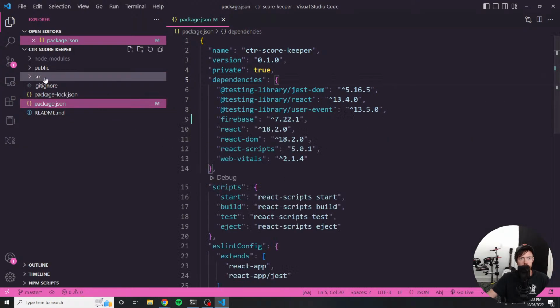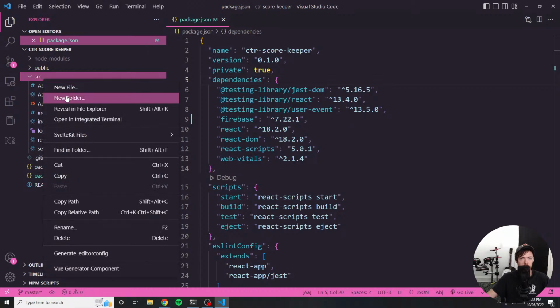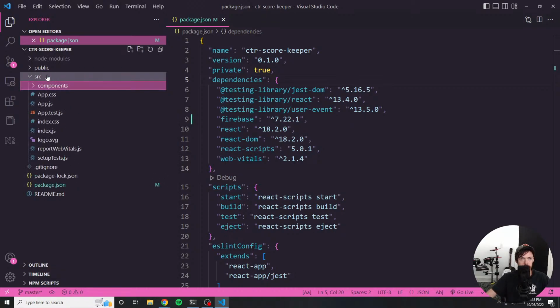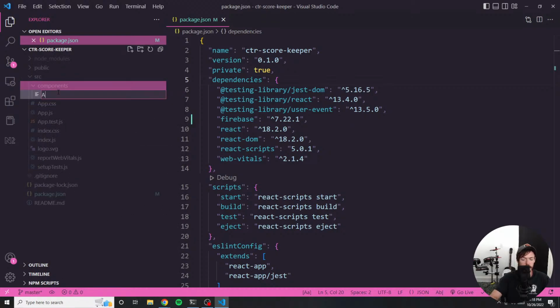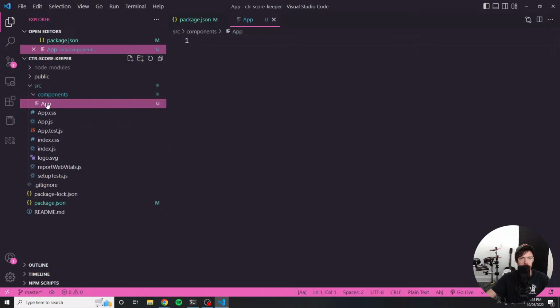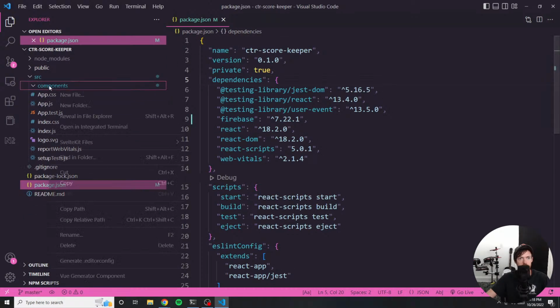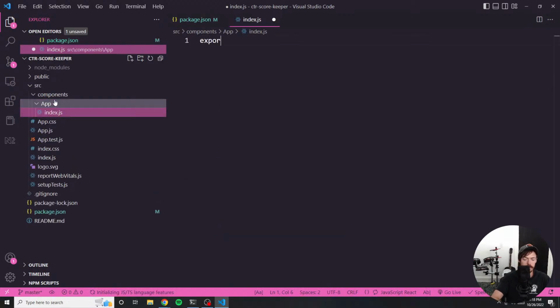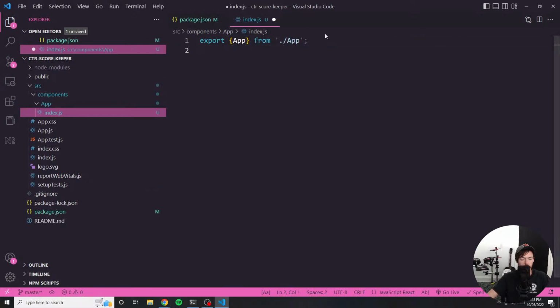While that's running, I might as well go ahead and start setting up my preferred file structure. So we'll have a components folder, and in here we'll create an app folder. That's supposed to be a folder. Here, let's delete this. That's supposed to be a folder. There we go. And then I like to export everything through index files. And we'll be exporting it like this. And that's that.